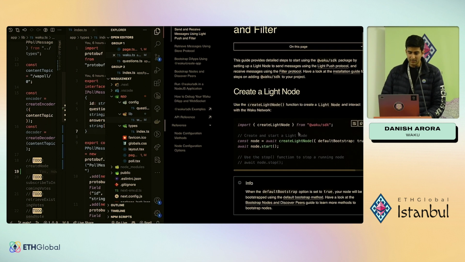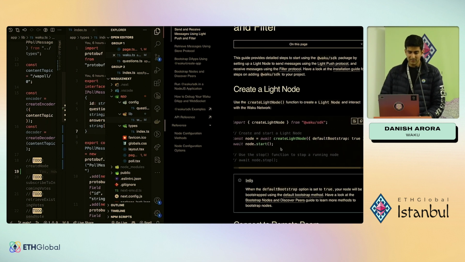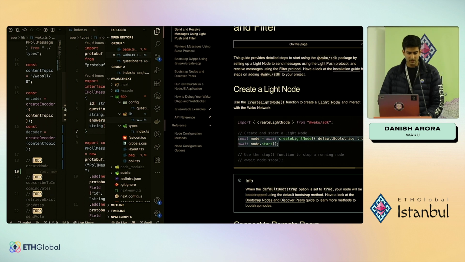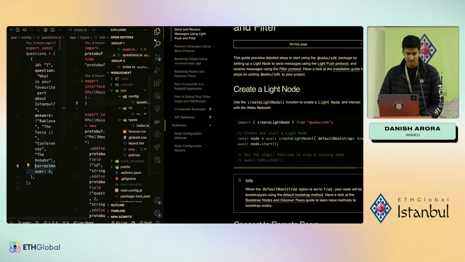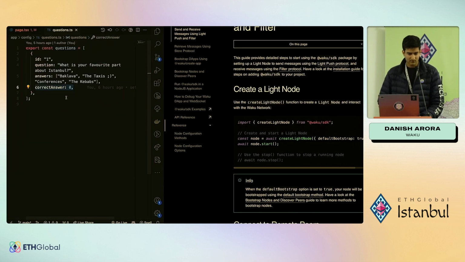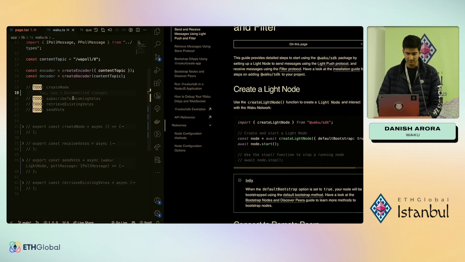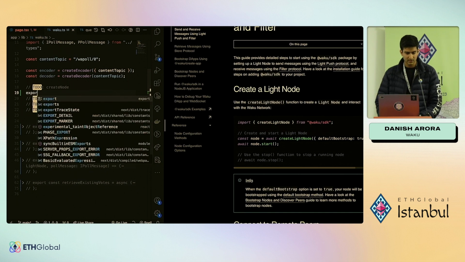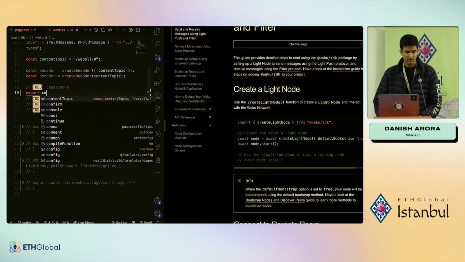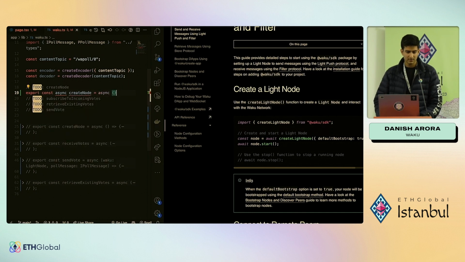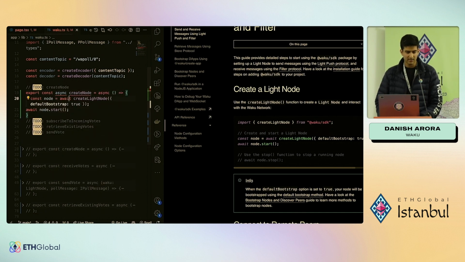Now, creating a light node. Creating a light node is literally just two lines of code. So we'll go here, go back to waku.ts, which is a file for us to keep all our utility functions. And let's call this create node. And it does not take any arguments. And that's what it does, right?